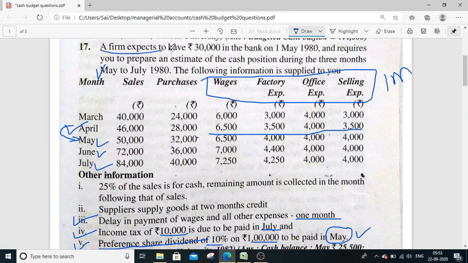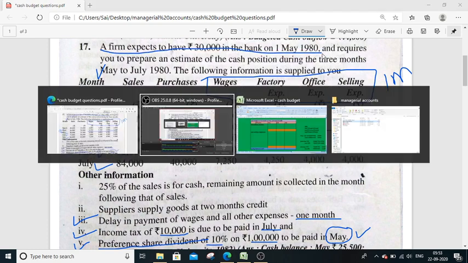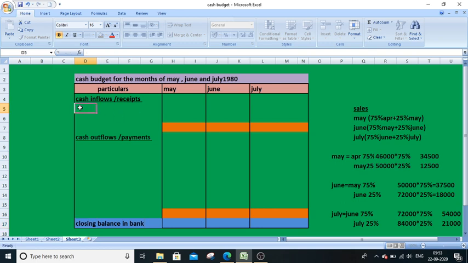Here it is very clearly said a firm expects to have 30,000 in bank on 1st May 1980. So it is our balance. First of all we have to show. So opening balance or balance brought down amount from bank, or I'll write it as for your understanding, opening bank balance. So he gave 30,000 for which month?